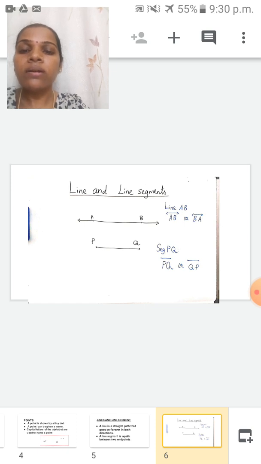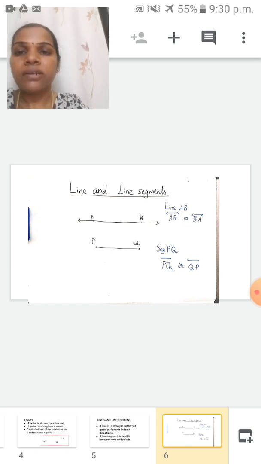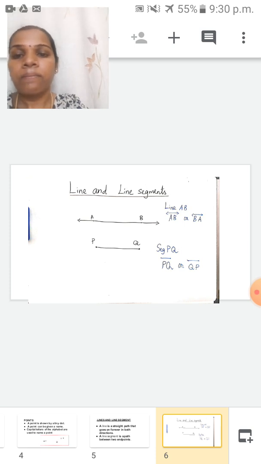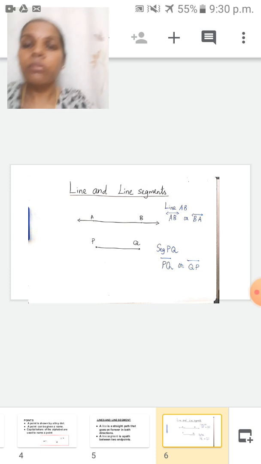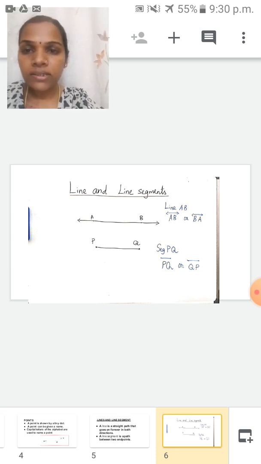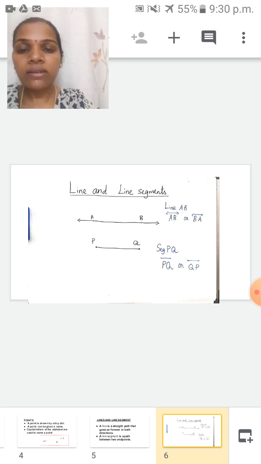Okay. So here the first one is called what? Line. Next one is line segment. So on both sides if an arrow is there, that is called a line. Next one is line segment. On both sides if an end point is there, that is called a line segment. See here, the first one is a line. Here arrow marks on both sides are there, so this is the line.